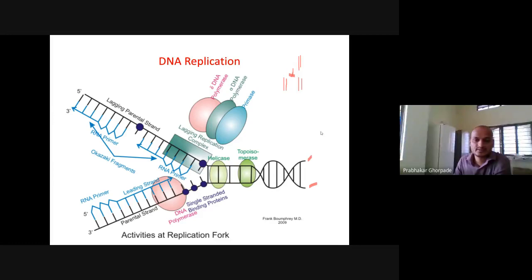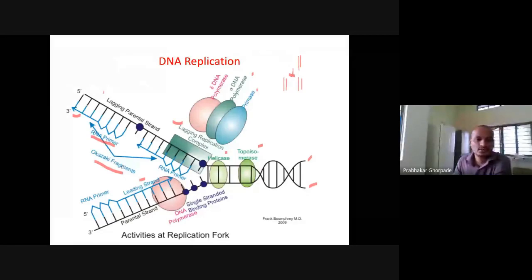During this process of replication, these are the different enzymes involved. Helicase is involved, then topoisomerase, primase, DNA polymerase, and the lagging replication complex are involved. So this is a lagging strand and one is a leading strand. The leading strand is there, the lagging strand is there, the RNA primer is there, Okazaki fragments. The small fragments which are formed in the lagging strand, we call them Okazaki fragments.